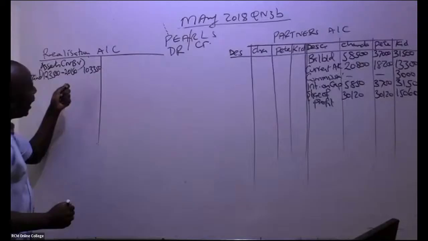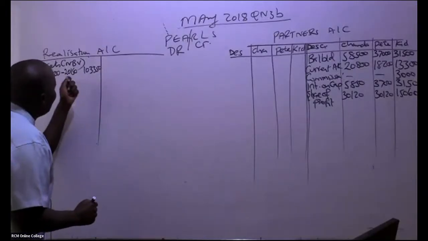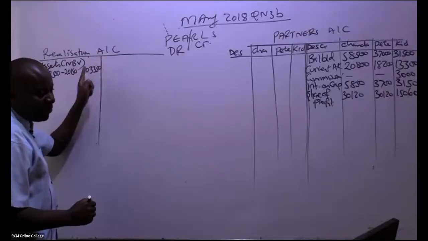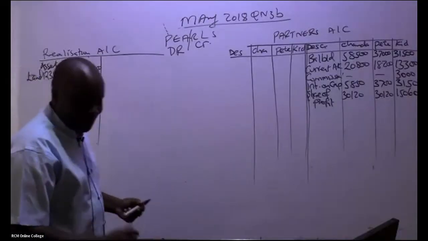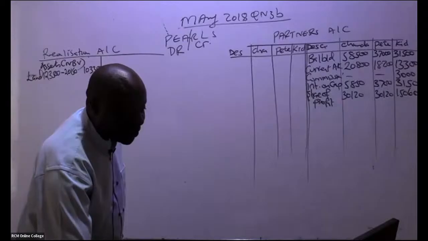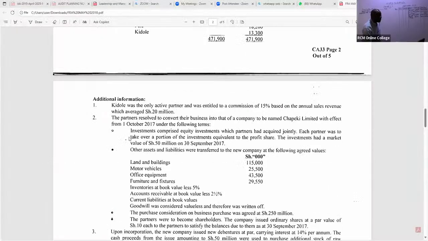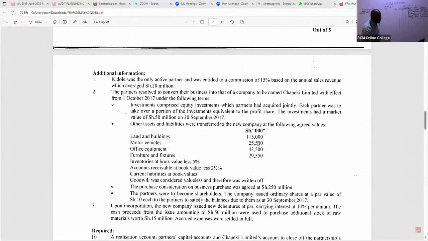Please, here, I'm 100% sure that most students on the realization account bring the fair values. A good number of them will come and tell you, if it's land and buildings, why can't we pick this figure? So you can see these were agreed values between these partners and the new company directors.